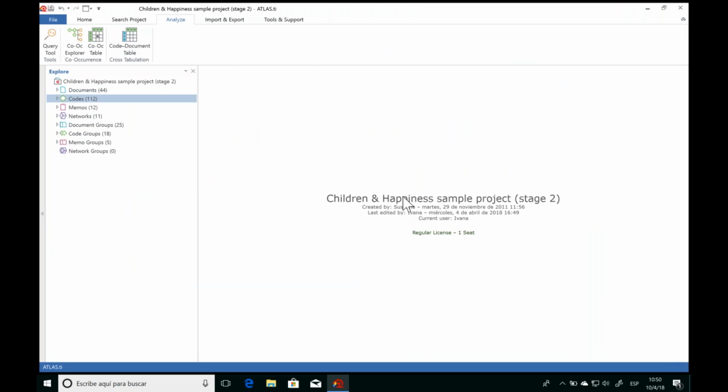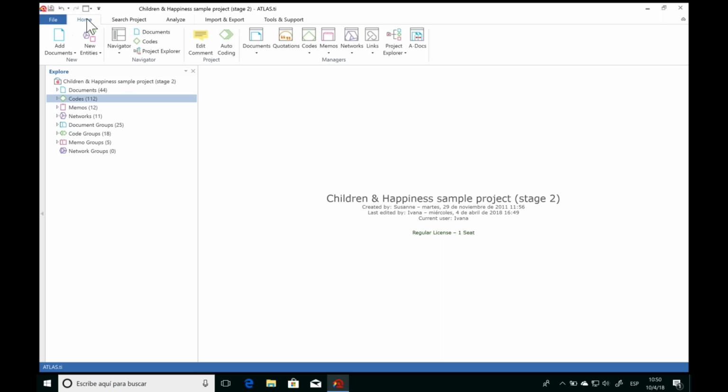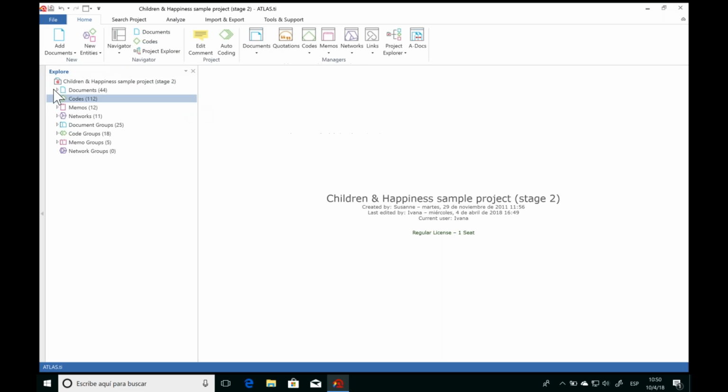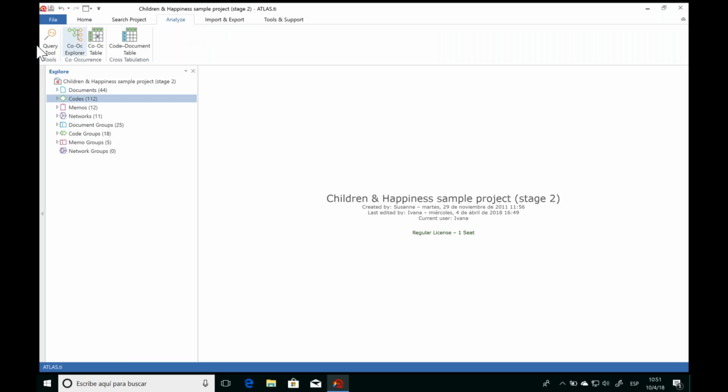And so with that, we've seen a quick global overview of ATLAS.ti 8 for Windows. How we can start a project by adding our documents. We can describe and organize our documents from the manager. And then we can analyze text, images, video, audio, and any of our different types of data by creating our quotations and associating our codes and memos. We saw how we can create networks to visualize all this information and draw connections across everything. And then, of course, how we can take advantage of the different analysis tools.